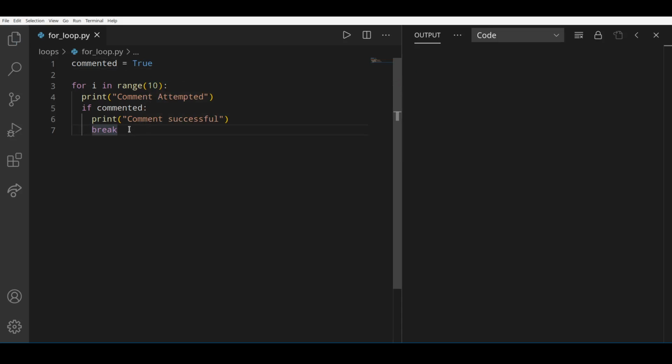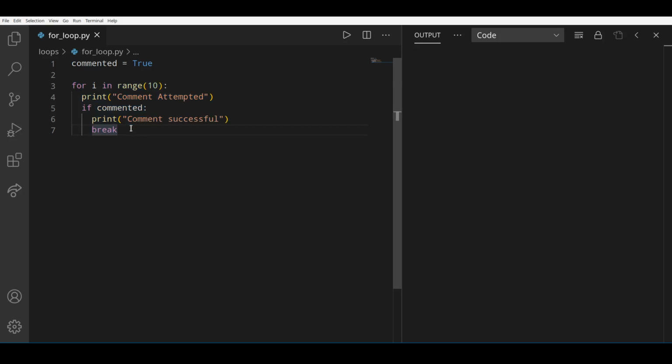Now you may have noticed that there is two indentation here inside the for loop. Once it is for loop, this print statement and the starting of the if statement is written, because this is inside the for loop, and these two statements are inside the if statement which is inside the for statement.